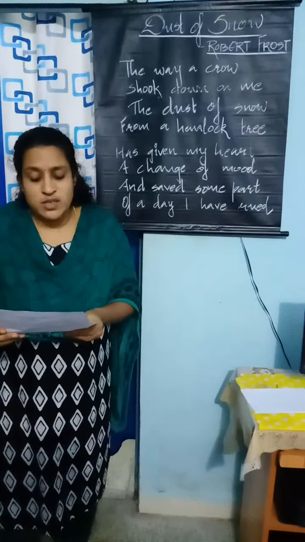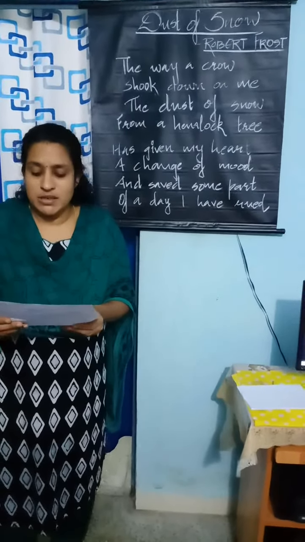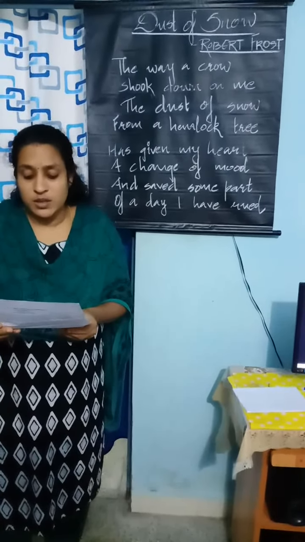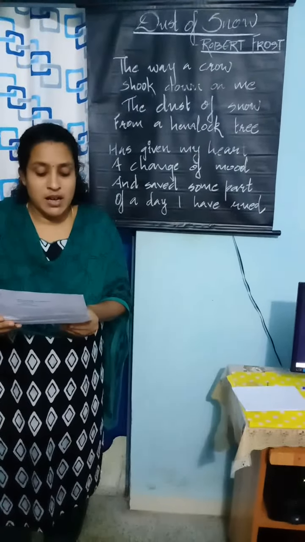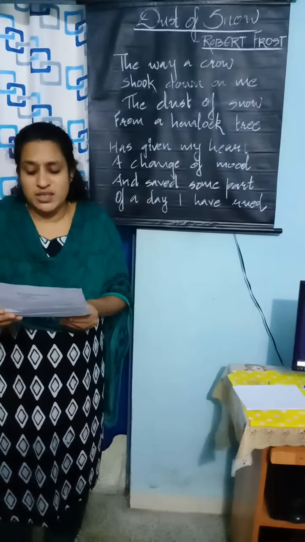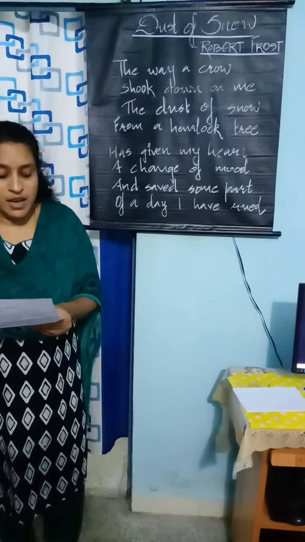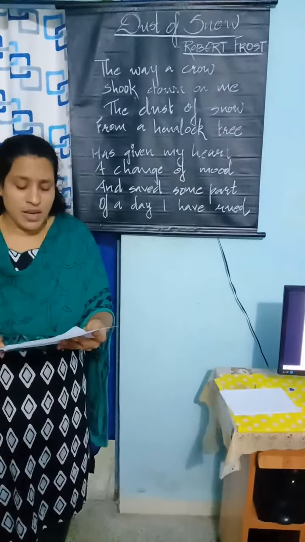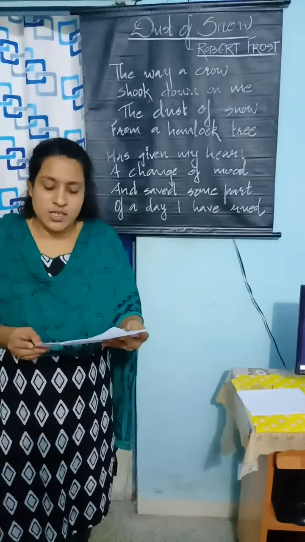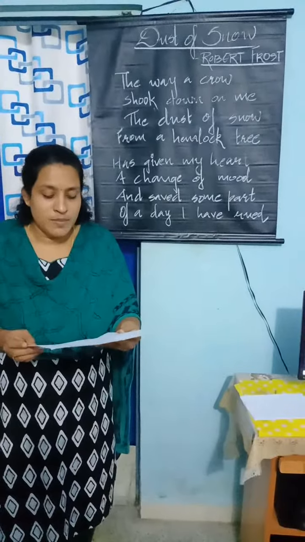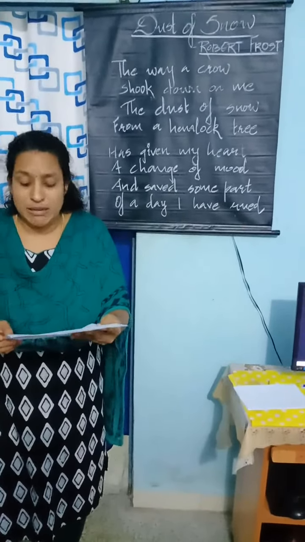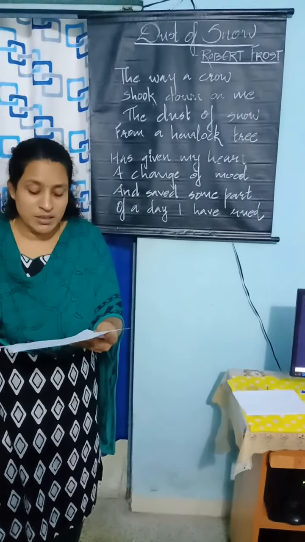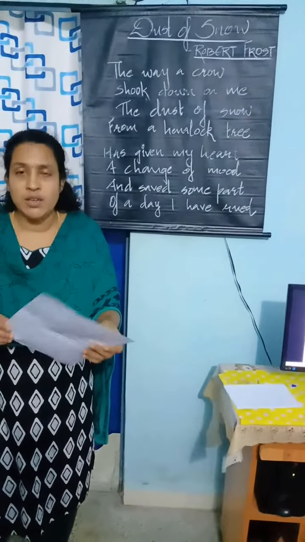Also, the poet has written about a hemlock tree, which is a poisonous tree. He has not written about a more beautiful tree such as a maple, an oak or a pine tree, because these trees symbolize beauty and happiness. Frost wanted to symbolize the feelings of sadness and regret, which is why he has used a hemlock tree. The crow and the hemlock tree represent sorrow. The dust of snow that is shaken off the hemlock tree by the crow stands for the joy that Frost experiences in his life on that day. He has therefore used an unconventional tree and bird in order to contrast them with joy in the form of snow.